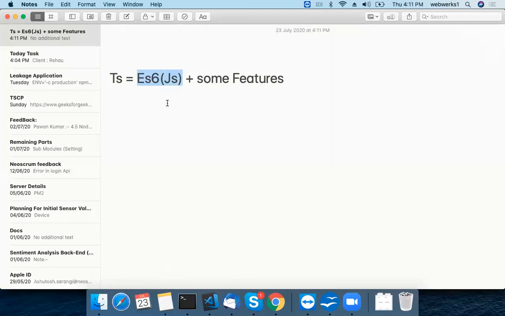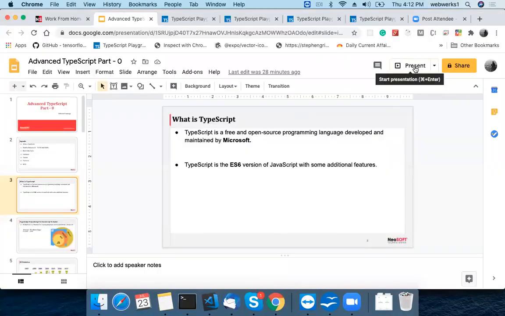In the next slides, we will go down into the different ECMAScript versions, the relationship between ECMAScript and JavaScript, and the additional features added in TypeScript.